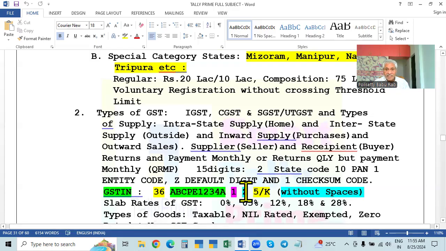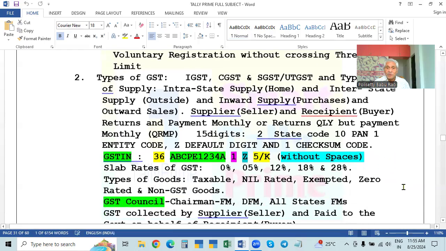The second digit will replace this Z, so Z will disappear and the second digit will be there. If it is 12, there will be 1 and 2, and Z will not be there. That is the use of Z. This is called the default digit, to replace the second digit in the entity code. When the number of registrations needs a second digit, Z is replaced.